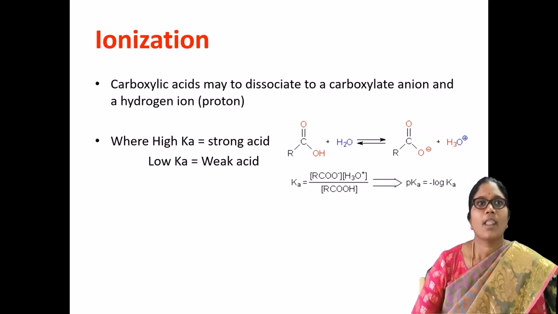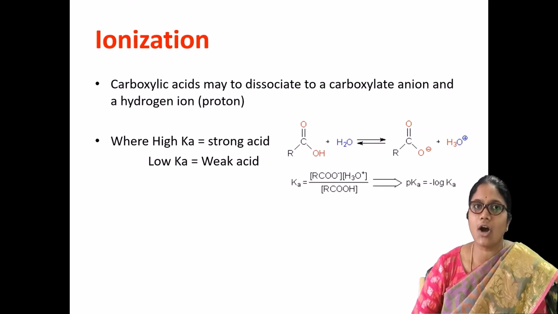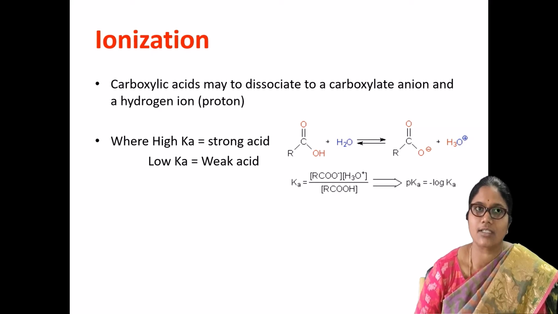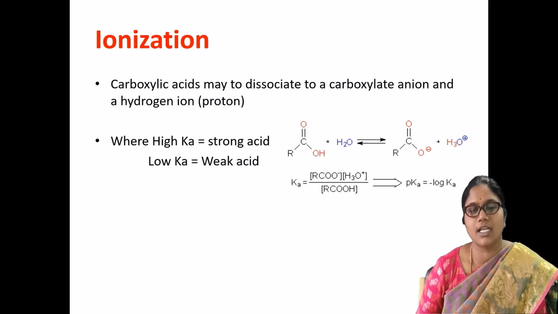A high acid dissociation constant, that is high Ka, represents a strong acid, whereas a low acid dissociation constant represents a weak acid.